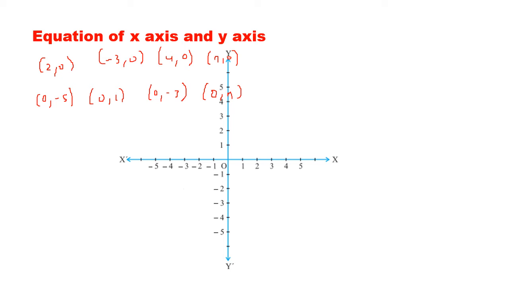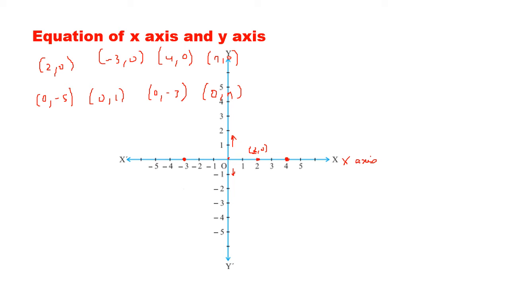Now if you plot the points, where is (2, 0)? This is (2, 0). This is (-3, 0). This point is (4, 0). Now 2 means on the x-axis it is 2, but y equal to 0 means not on the top, not on the bottom, exactly on this line. Now all these points are on which axis?